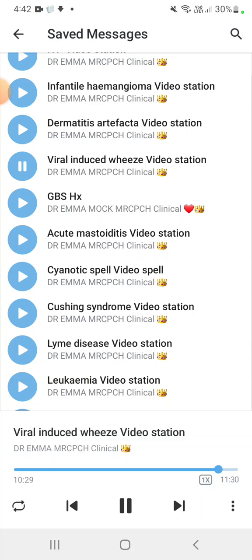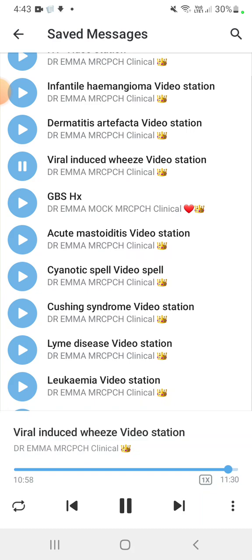Give prednisolone for 3 to 5 days, and educate on the use of a PEF meter if age is more than 5 years. Discuss follow-up with the community nurse about the triggers and future management, and if there are life-threatening features, refer to a pediatric respiratory specialist or pulmonologist. So the advice at discharge is after 4 hours of observation.